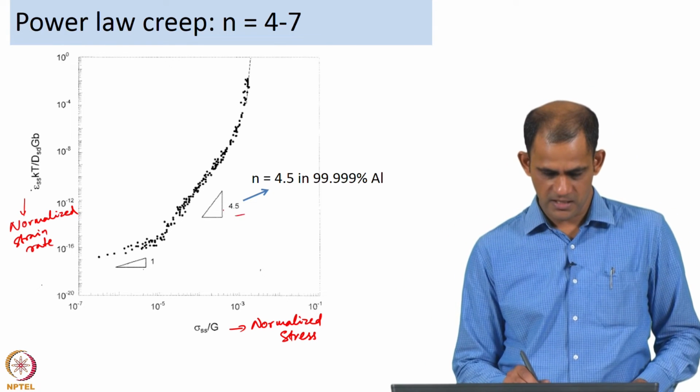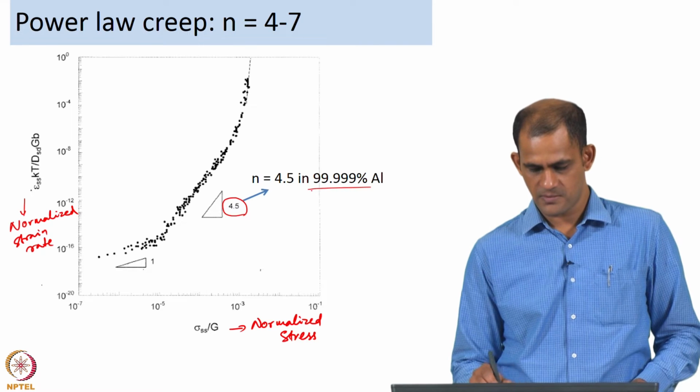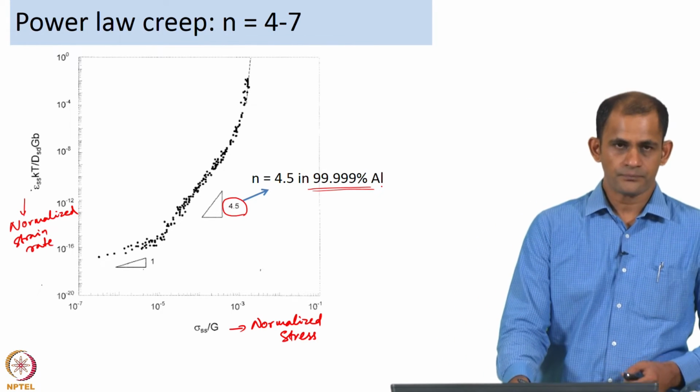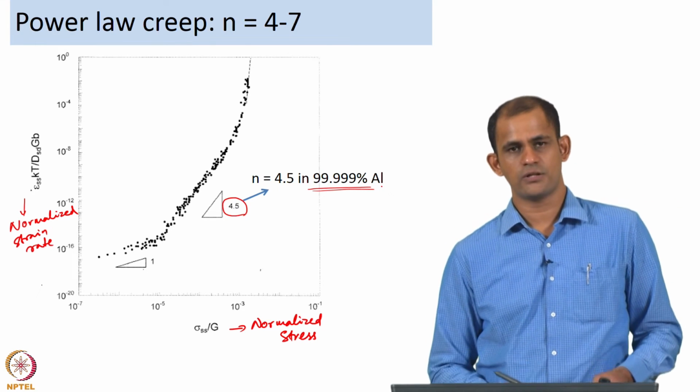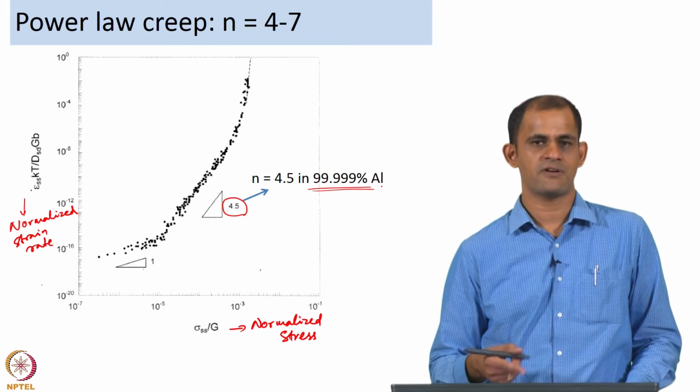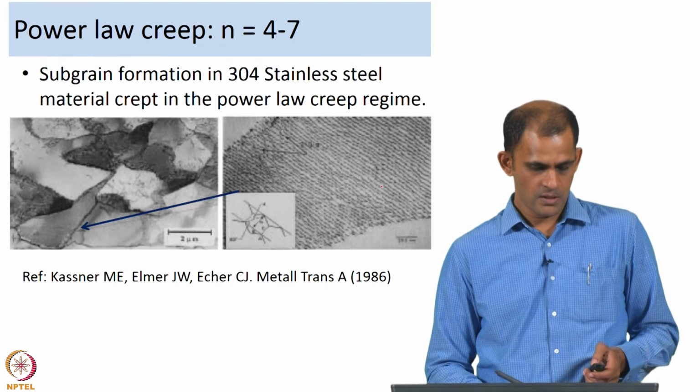Here you see n is equal to 4.5. This has been observed in aluminum of very high purity. So, this is a validation of the derivation that Weertman carried out to arrive at the power law creep equation.